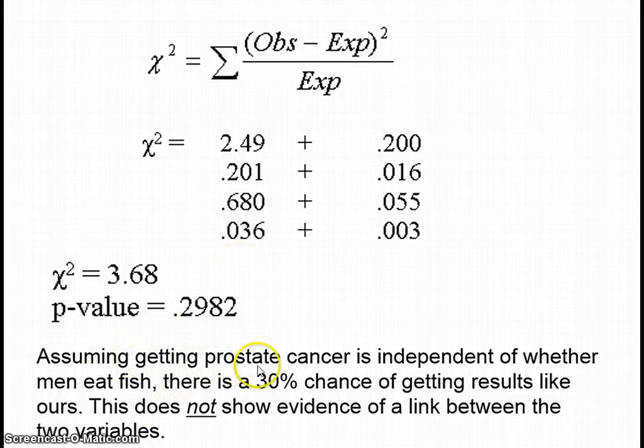Here's how we want to say that in a conclusion. Assuming getting prostate cancer is independent of whether men eat fish, there is a 30% chance, that's from here, of getting results more extreme than ours. This does not show evidence of a link between the two variables.